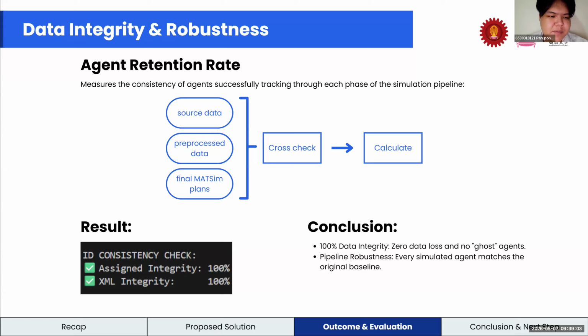The results show 100% integrity. No agents were lost, and every agent can be fully tracked back to the original source data.